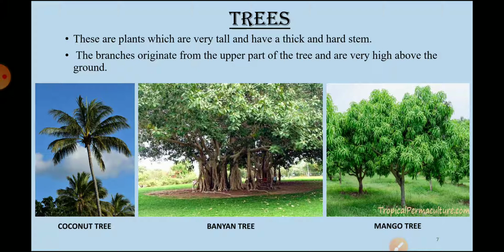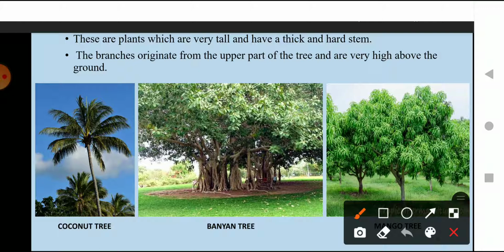Their branches and stems are pretty thick. These are plants which are very tall and have a thick and hard stem. The branches originate from the upper part of the tree and are very high above the ground.